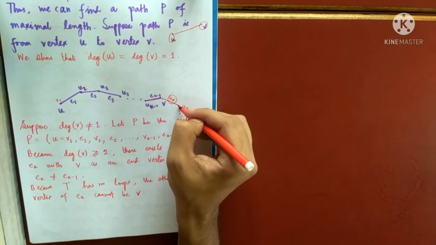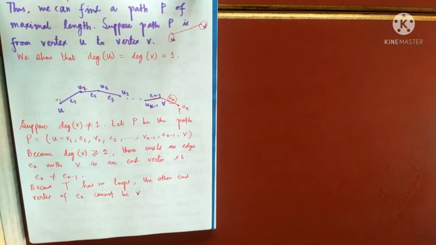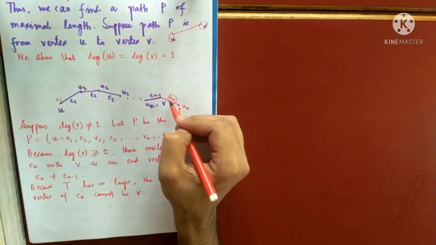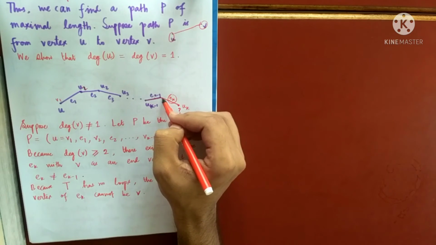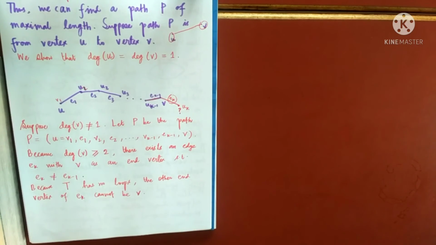I know it cannot form a loop here, that would again contradict that it is a tree. So because T has no loops, the other end vertex of Ek cannot be V only. So this cannot go like this. Again there is a question, what will that be?